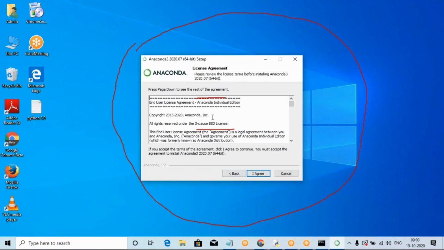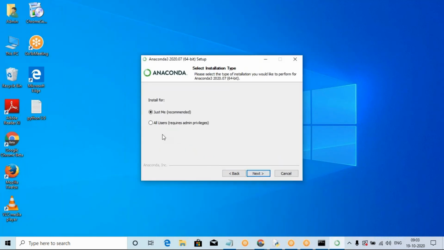So here it is very important to agree to all the terms and conditions of this company. So I agree with all the conditions. Required admin privilege only; Just Me is recommended. Install for all users is okay, no problem. So Just Me only, no problem.